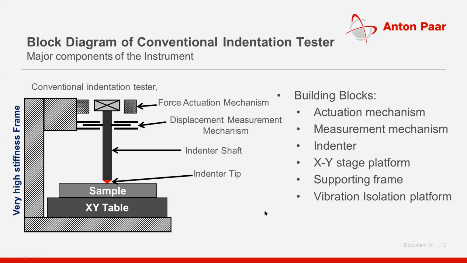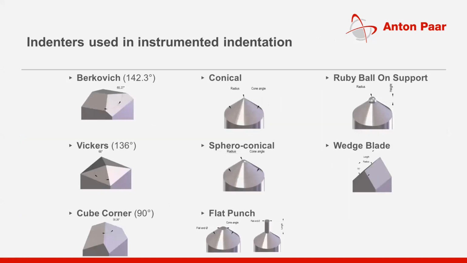So now we have an instrument ready. How do we perform the experiment? Before that, these are the different geometries of the indenter available for this instrumented indentation technique, and their roles are also different.